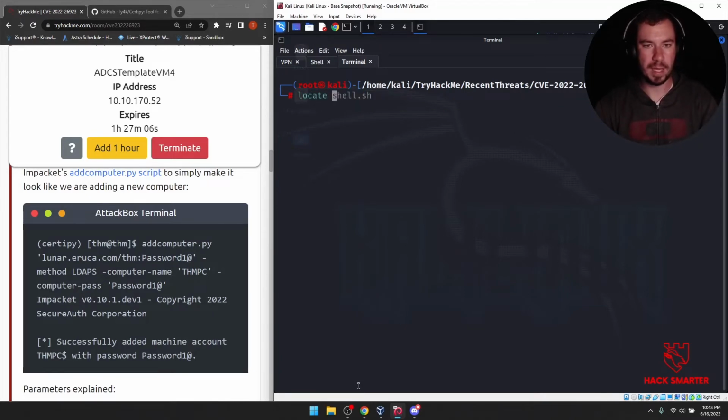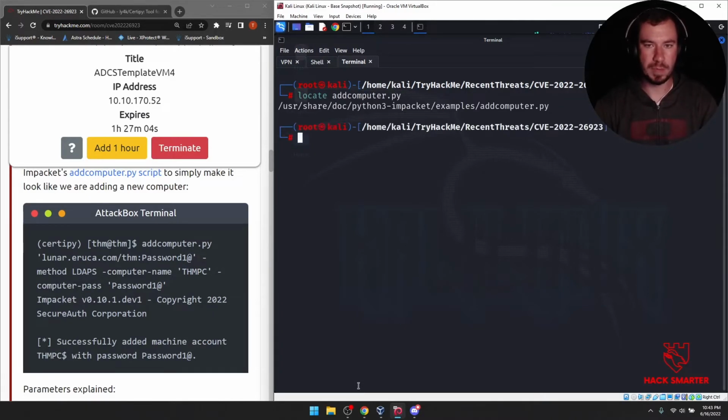So if you do locate addcomputer.py, you should be able to find the path of it right there, because I don't think we can just run it like that. So what we'll have to do is go to user share doc python3 impacket examples addcomputer.py, and then we're able to follow through this.